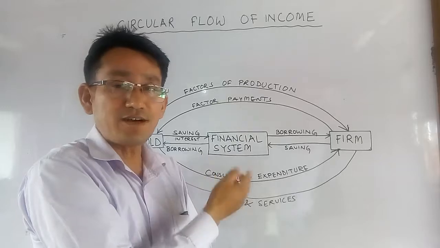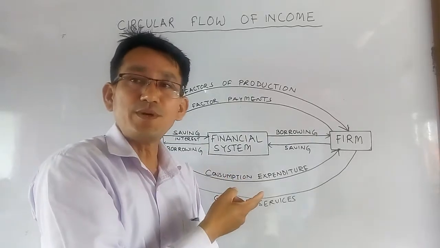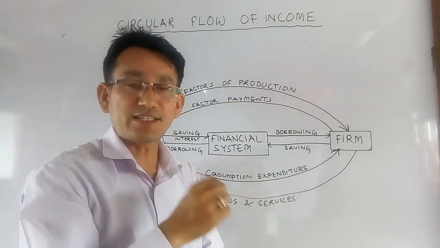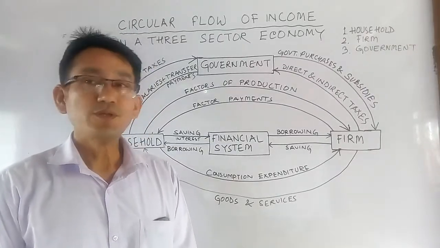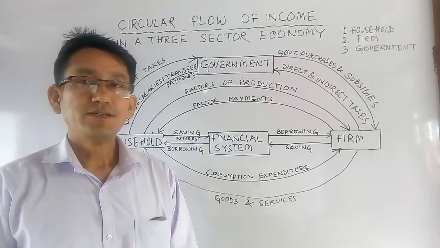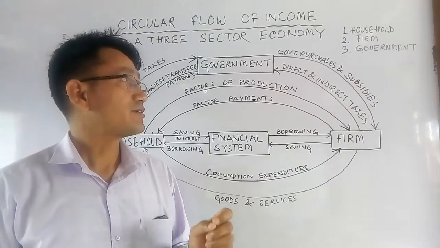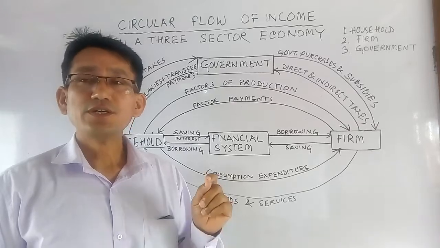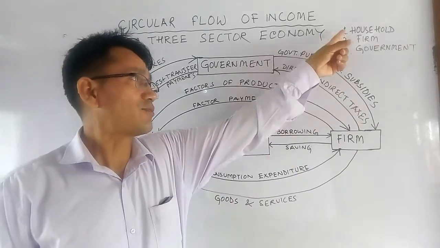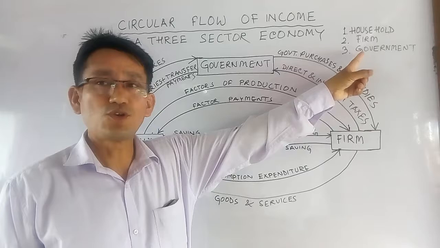Today we will take up the circular flow of income in a three-sector economy. As I told you earlier, this three-sector economy consists of three sectors. These are household, firm and government.